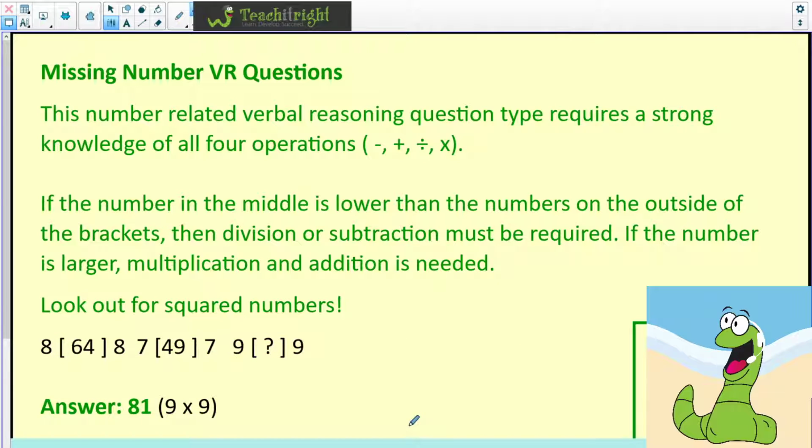So this is an example of what these questions look like. As you can see, we've got 2 numbers on the outside and we need to make the number in the middle. Now this is related to square numbers, and of course what we do is we times the 2 numbers on the outside to make the middle number.